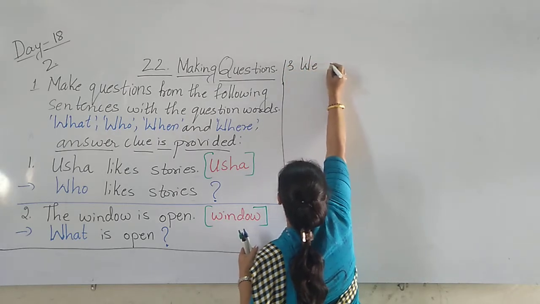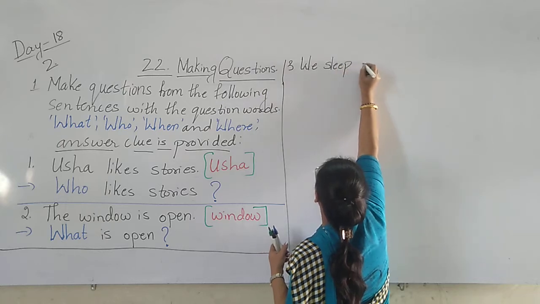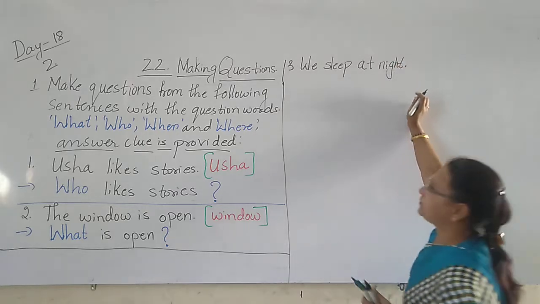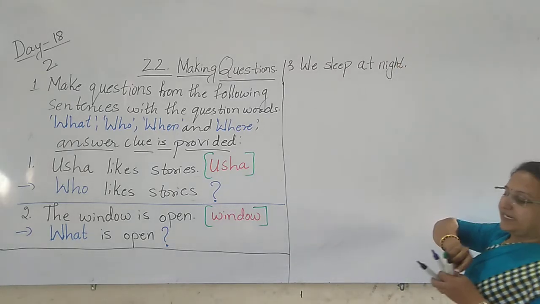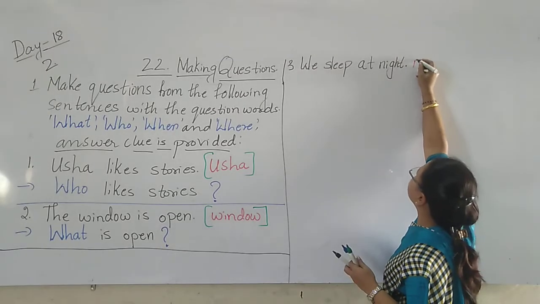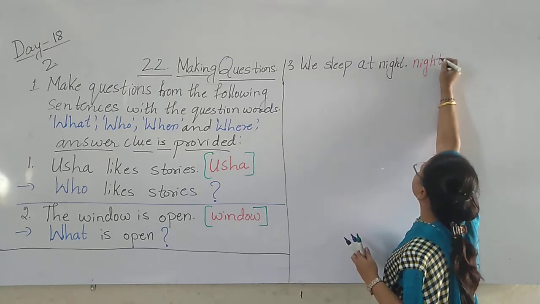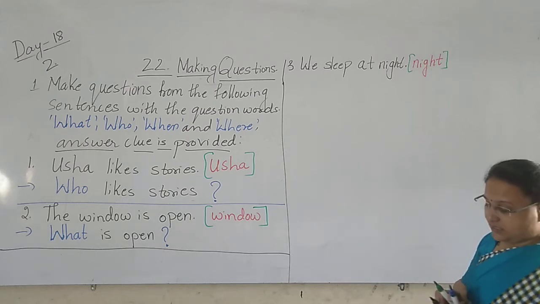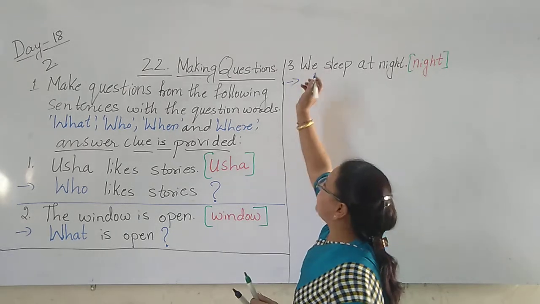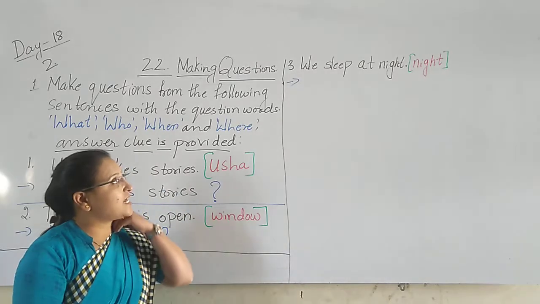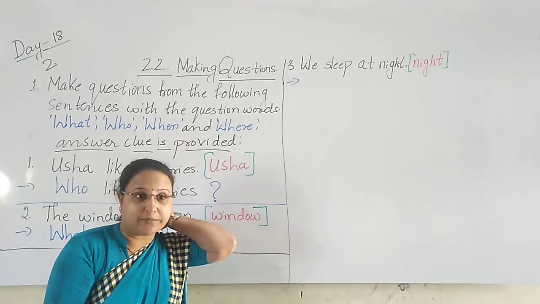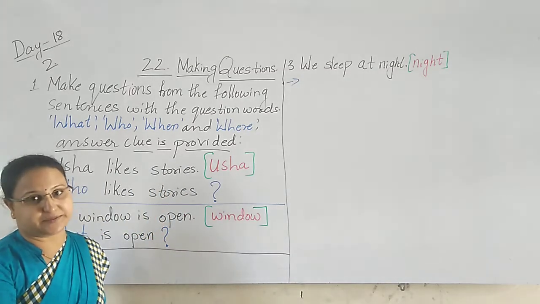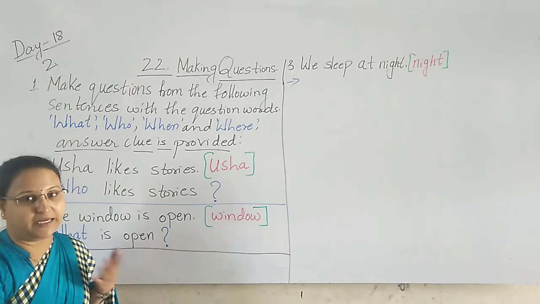We sleep at night. Sentence. Yes or no? This is a sentence. In bracket they have given the word night. N-I-G-H-T. Night. Night is given. So now when night is given, what we have to use the question word there? It is asking about what you do. At night what you do? They have asked the question. We sleep at night.